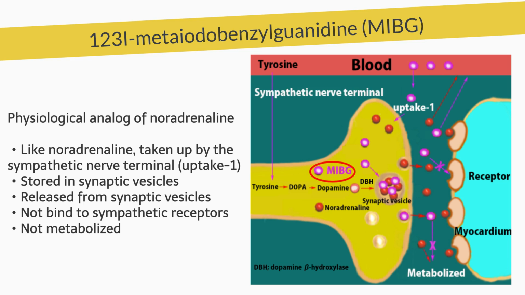To monitor the cardiac sympathetic nervous system, metaiodobenzylguanidine, MIBG, an analog of noradrenaline, labeled with the radionuclide iodine-123 is used. This drug is taken up by sympathetic nerve terminals in the same way as noradrenaline. Also, like noradrenaline, it is taken up by synaptic vesicles and released into the synaptic cleft. However, unlike noradrenaline, it does not bind to receptors and is not metabolized.